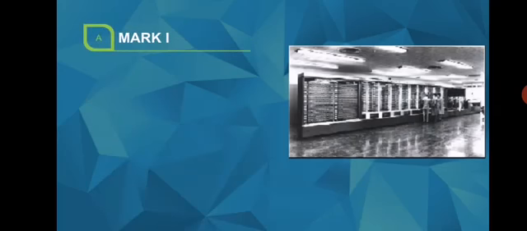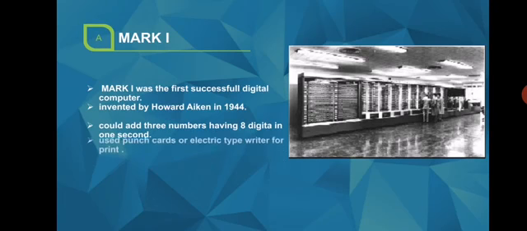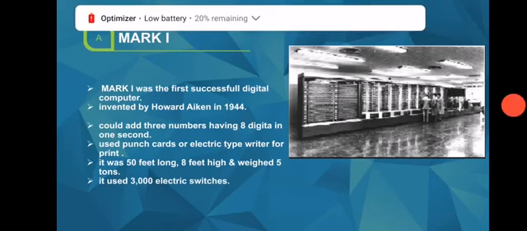Mark I. Mark I was the first successful digital computer. It was invented by Howard Aiken in 1944. Mark I could add 3 numbers having 8 digits in 1 second. Mark I computers used punch cards or electric typewriters for printing. Mark I computers were 50 feet long, 8 feet high, and weighed about 5 tons. Mark I computer used approximately 3000 electric switches.